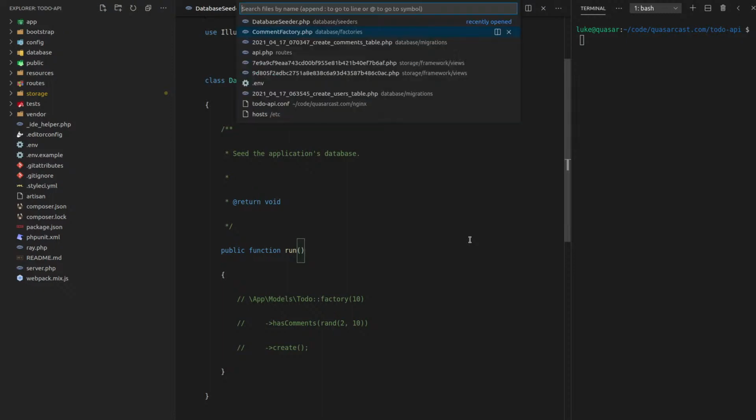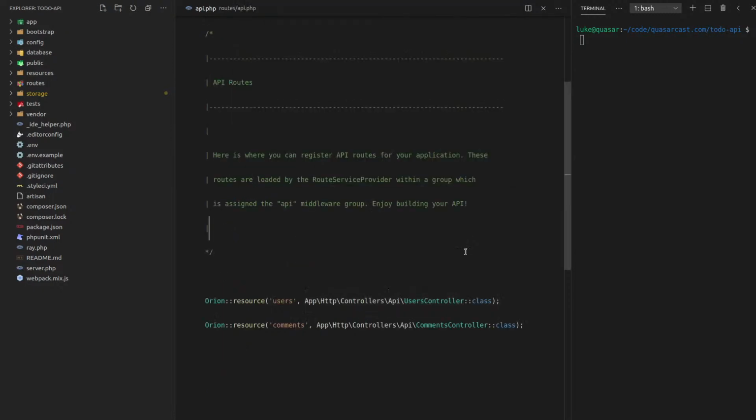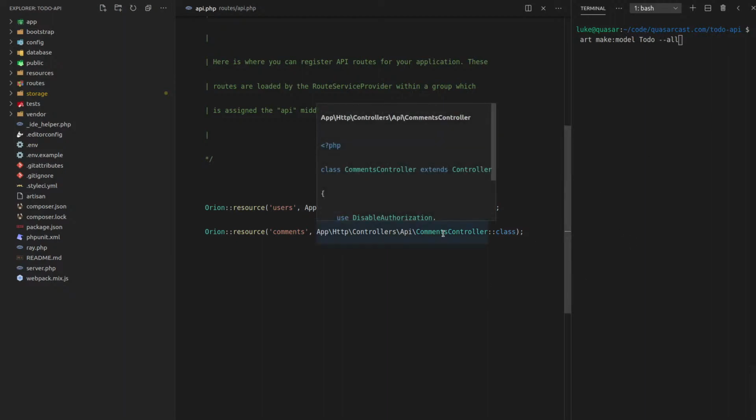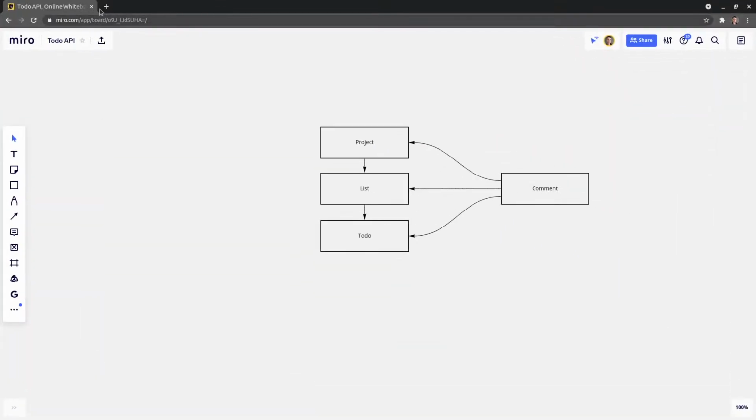So if we go to api.php, I've got users and I've got comments. That's because I basically duplicated this from the blog API that I was working on. That's why there's no to-do and there's just users and comments. So let's go ahead and create a to-do. So we'll say artisan make:model Todo, and we'll add the OR flag. Actually, instead of adding the OR flag, let's get a little bit more specific now.